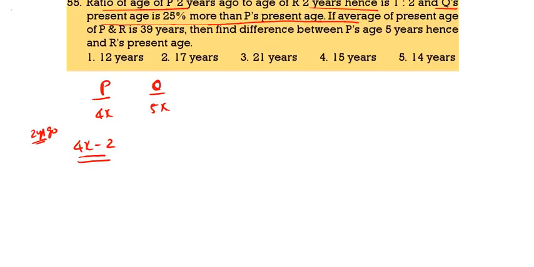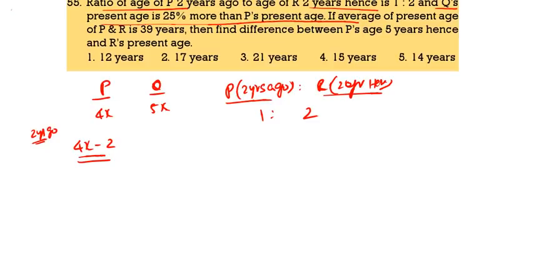So R is R 2 years hence, P 2 years ago. So what is given in the question? The ratio is given as 1:2. So P 2 years ago it is 4x minus 2.